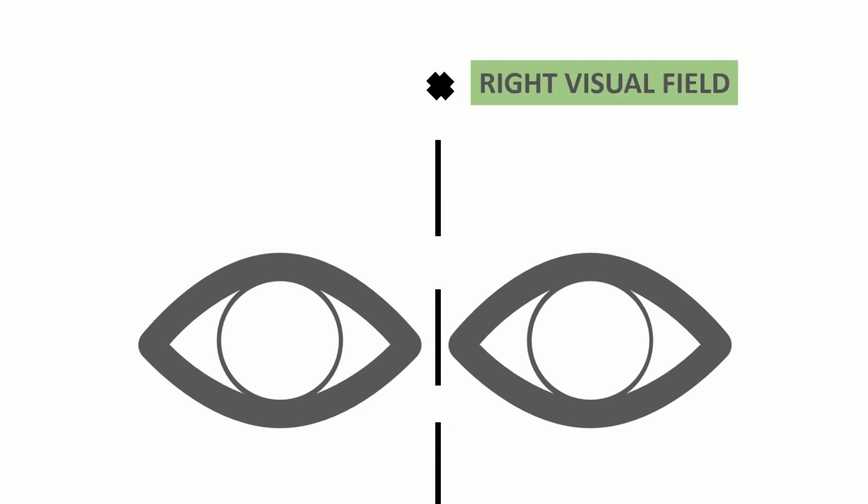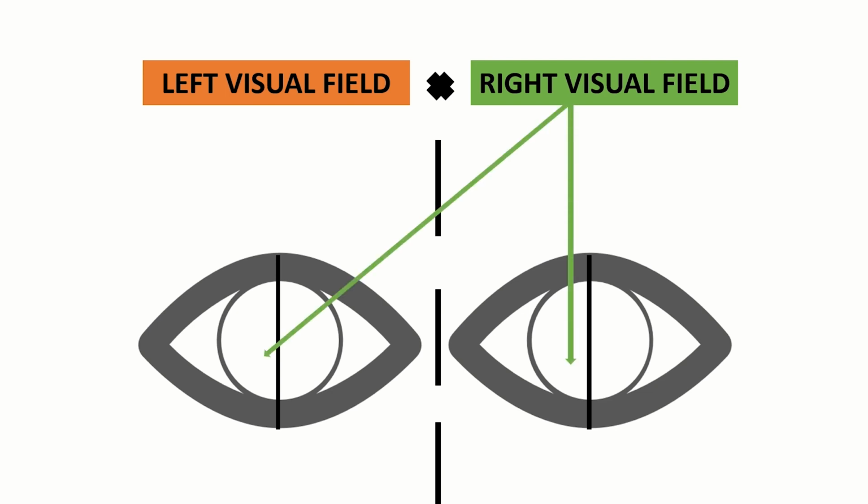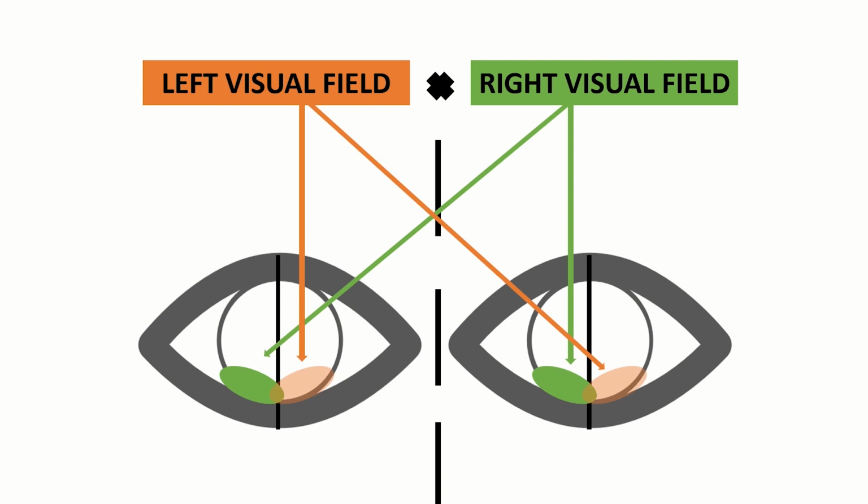So the eyes, here's the center, to the right visual field, and to the left visual field. As mentioned, we will have to think of each eye as two halves. Here is where it gets a bit tricky. The right visual field gets projected on the retina on the left half of each eye, so here, while the left visual field on the right half of the retinas, so here.